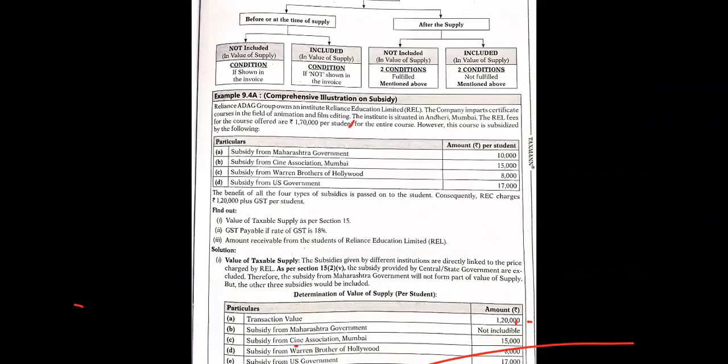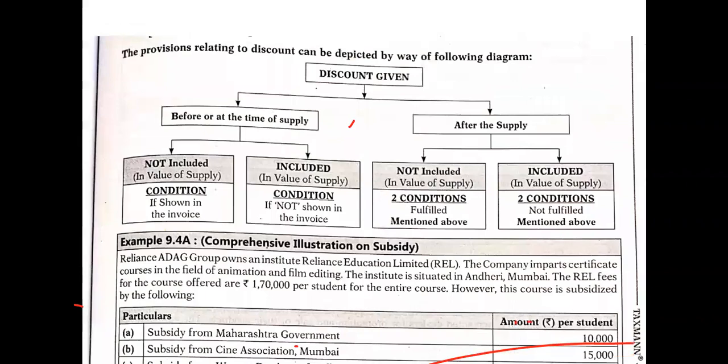Okay, now next is the second term, the provisions relating to discount. If there is a discount given, what are the provisions related to the discount given? Before or at the time of supply, if you are giving any kind of discount, or after the supply. These are two broad categories. When anybody is giving any discount, when will he give? Either before the supply of the goods or at the time of supply of goods. That is the first category. The second category is after the supply. Once you supply the goods or services, then the discount will be allowed.